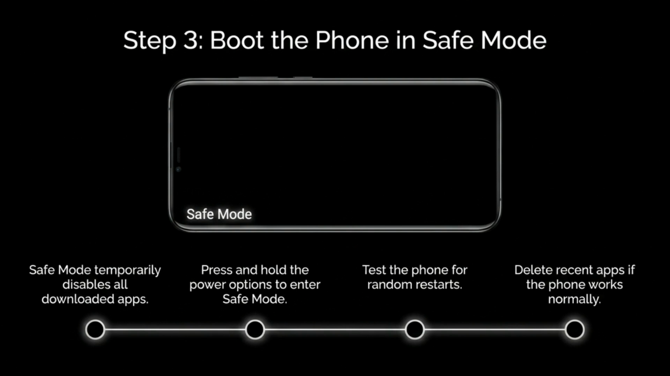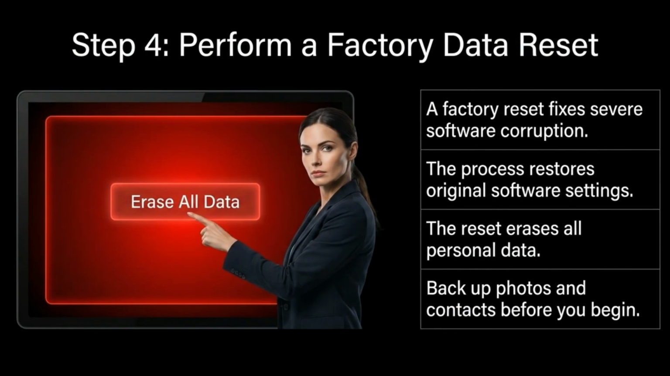If the problem persists, boot your phone into safe mode. This temporarily disables downloaded apps, allowing you to test if the device works normally without them. As a final step, you might need to perform a factory data reset to fix severe software corruption. Always back up your photos and contacts before you begin.